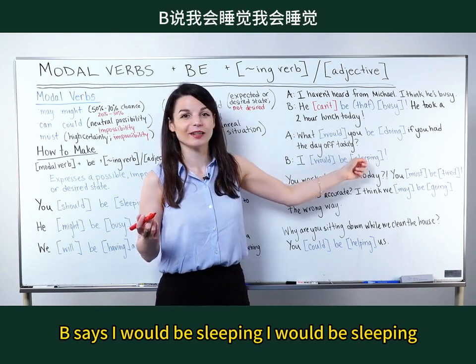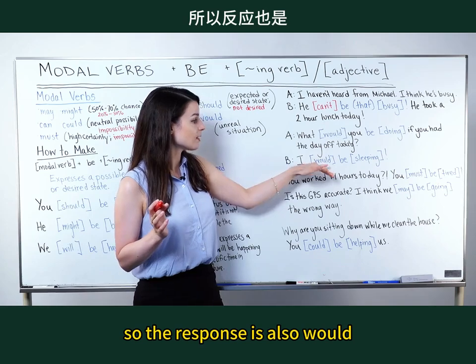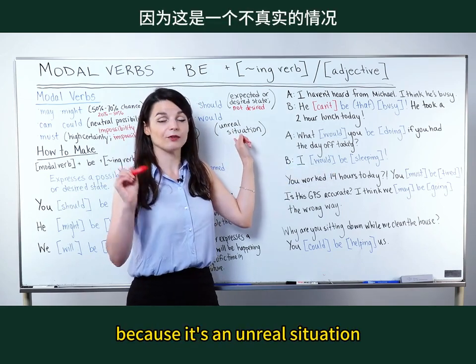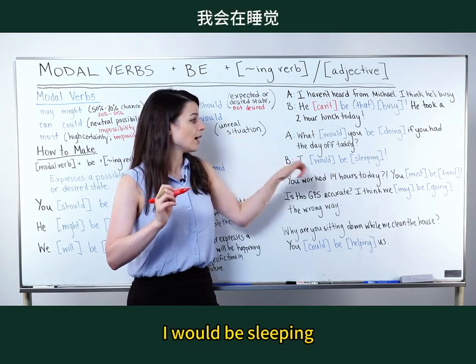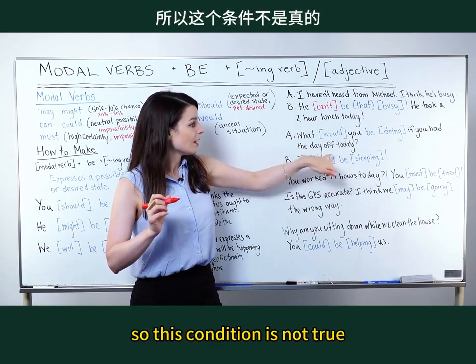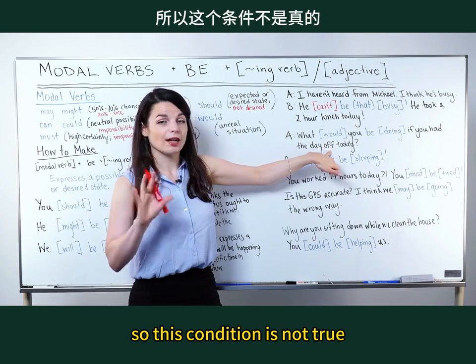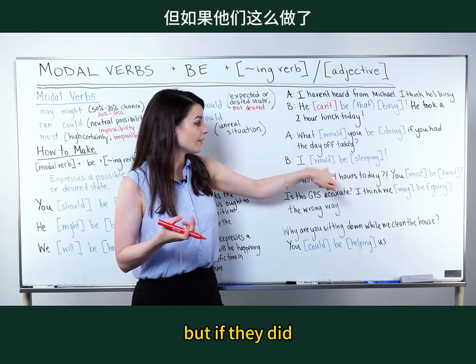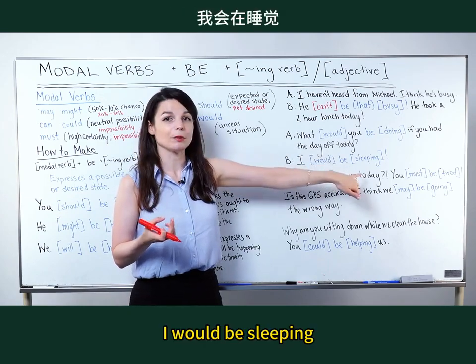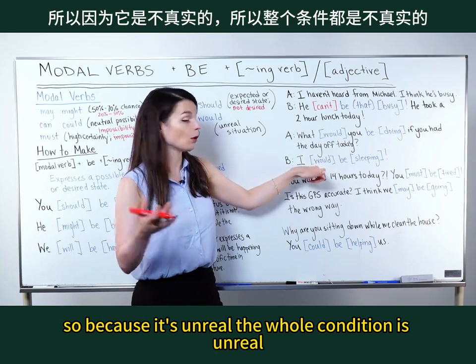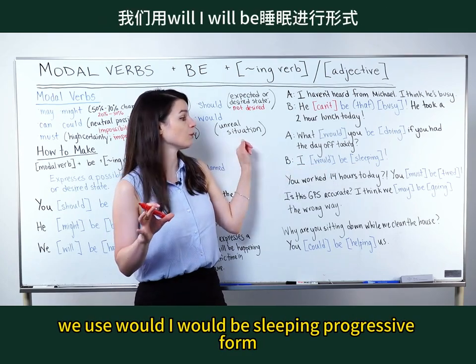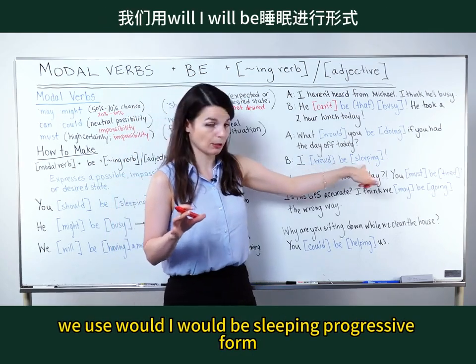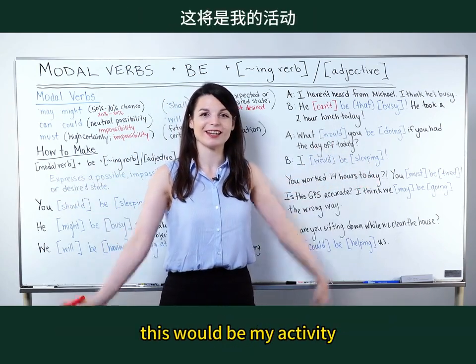So the response is also would because it's an unreal situation. This condition is not true. The speaker does not have the day off today. But if they did, I would be sleeping. So because the whole condition is unreal, we use would. I would be sleeping, progressive form. This would be my activity.